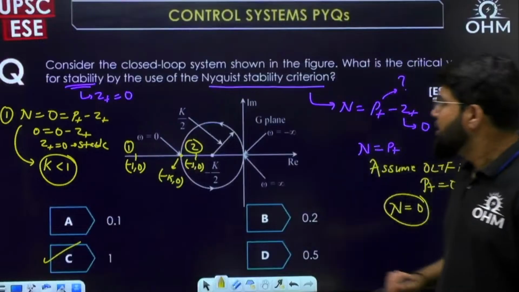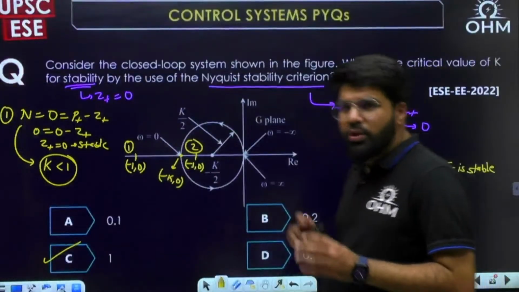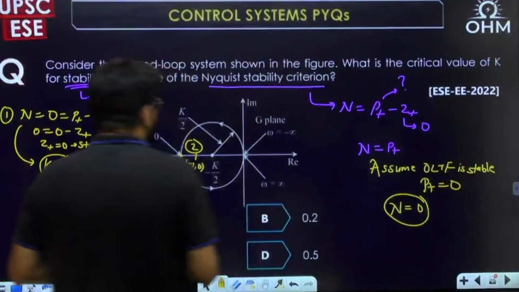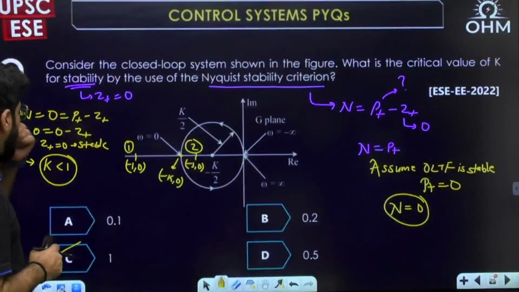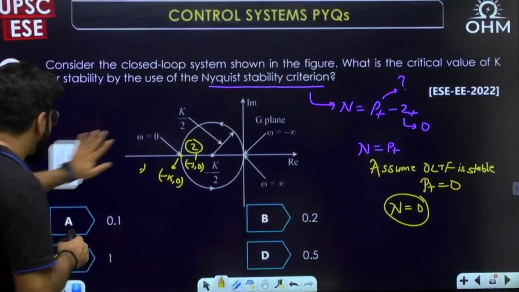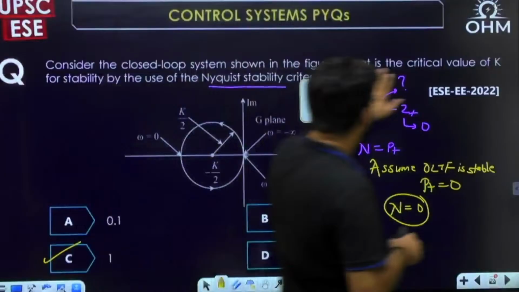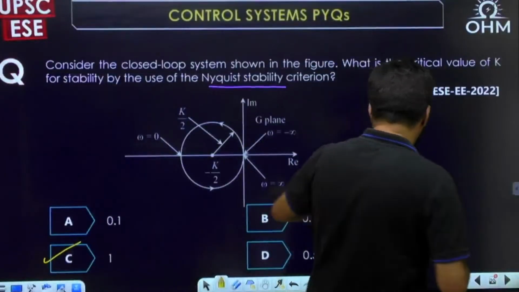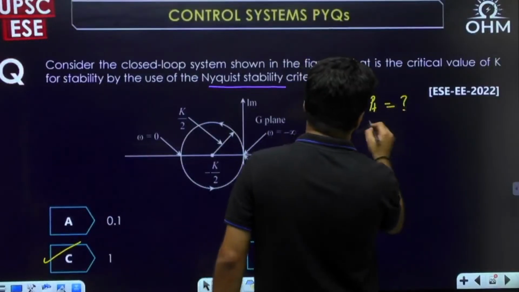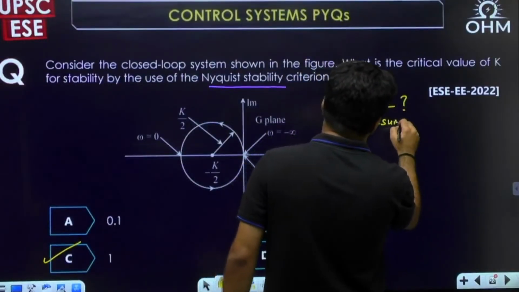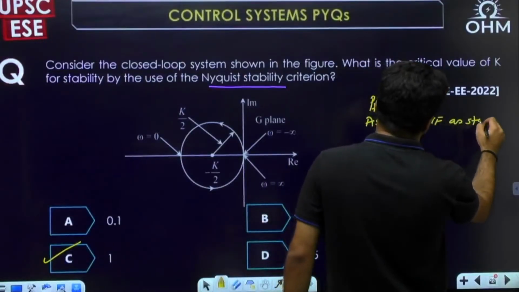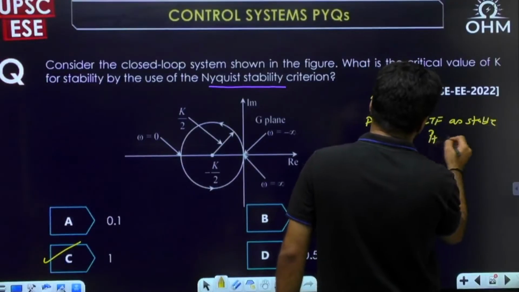Now here I will explain you. Let me go deeper inside the question. Concept is important. I have again first and second cases, remove everything. Answer is k equal to 1. That is very logically understood. Now let's go deep inside the question. Nothing is given about p plus, so we'll assume open loop transfer function as stable. So we will take p plus equal to 0.